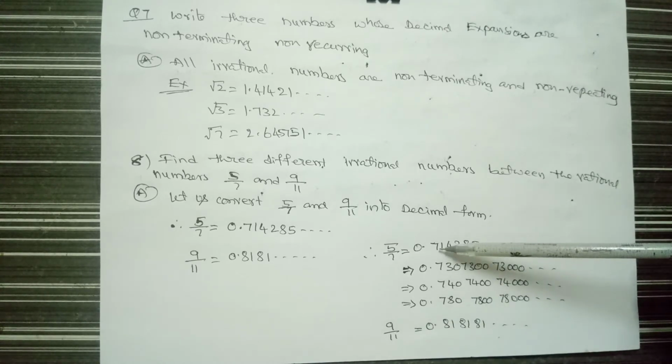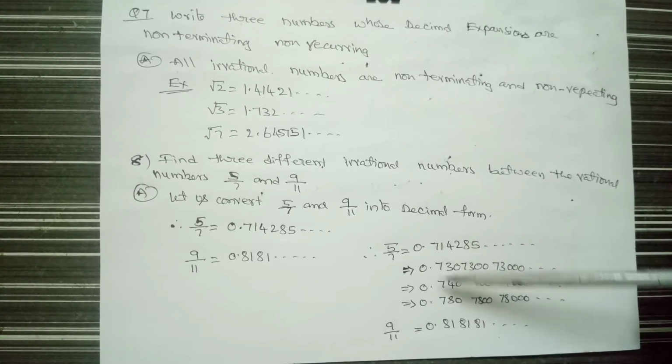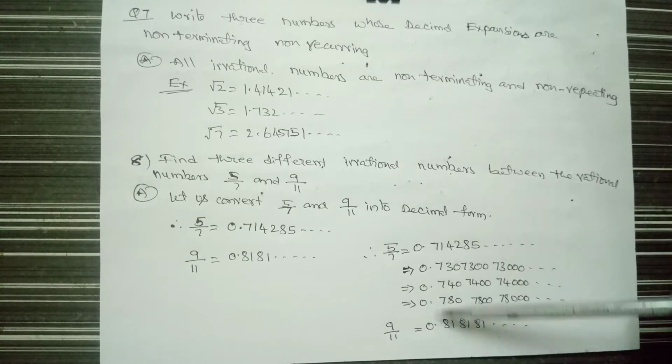Write the 9 by 11 value, 0.8181. If you see this one, it is 0.71, and this one is 0.81. So almost 0.1 difference is there.